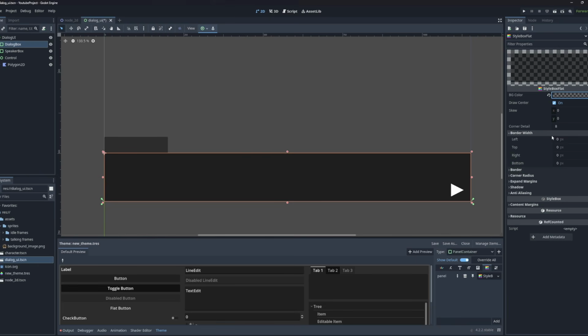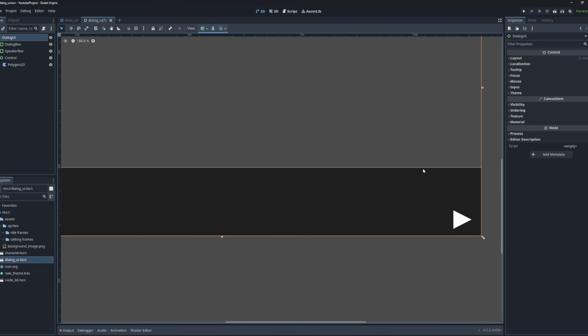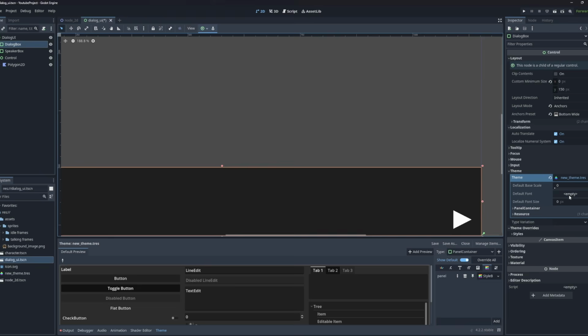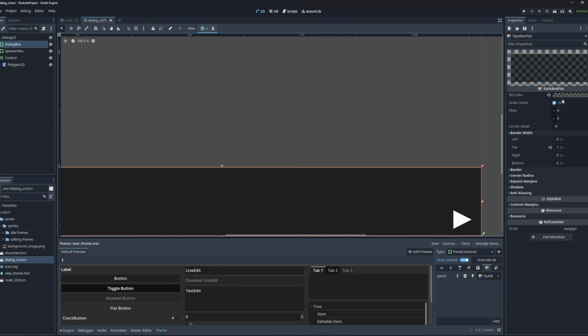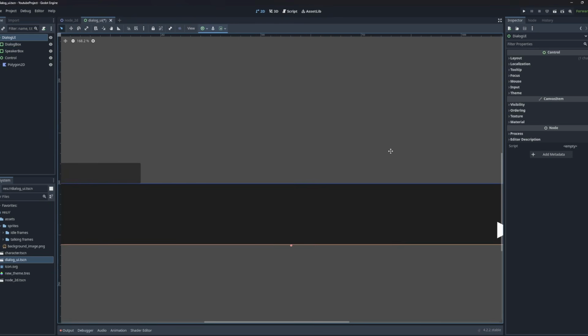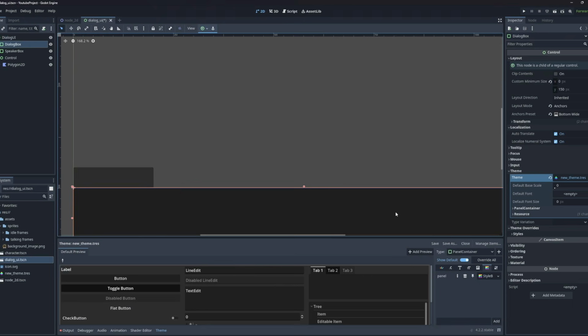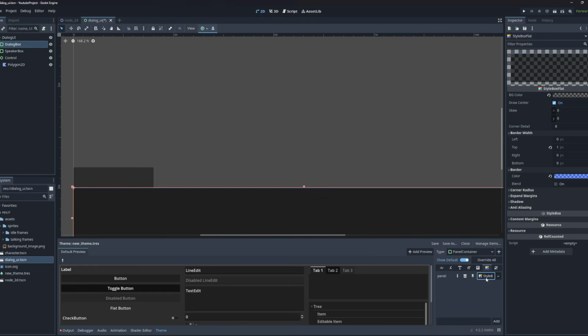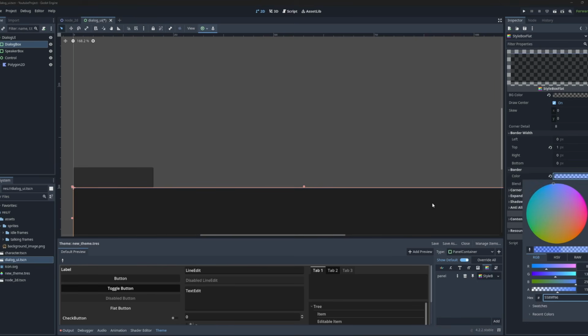And I'm going to add my border here. It's actually just on the top part of the panel. So I'm just going to go top 1, and so we have a white border here, as you can see, and I'm going to make it a different color on here, border. So we want something a little bit bluish. So I'm going to bring everything back down, bring this one up like this. I'm going to make it transparent as well, maybe with the same value. And I think it's a little bit too blue, actually. I'm going to quickly adjust this. There we go, a bit like this. All right, this will do.